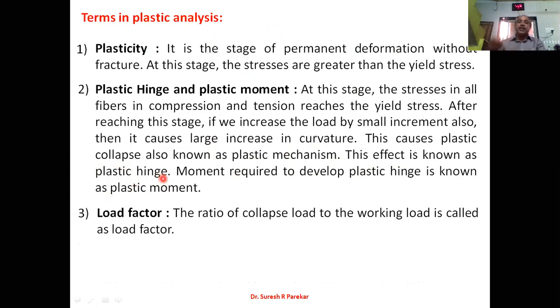In a structural hinge, the moment about the hinge is zero, whereas in a plastic hinge, the moment about the plastic hinge is a constant value, which is known as plastic moment. So I can say the moment required to develop a plastic hinge is known as plastic moment. And the third term we have is load factor, which is the ratio of collapse load to the working load.